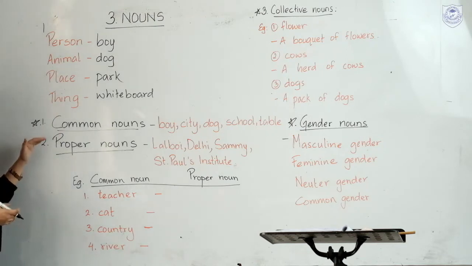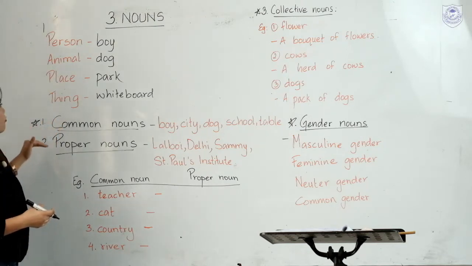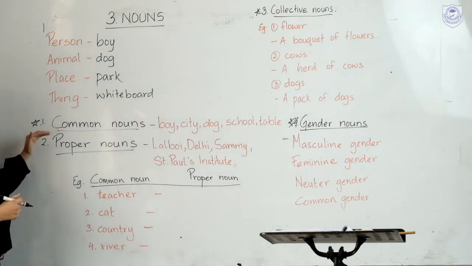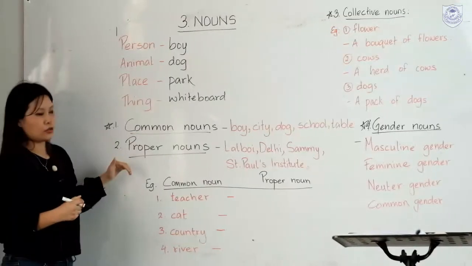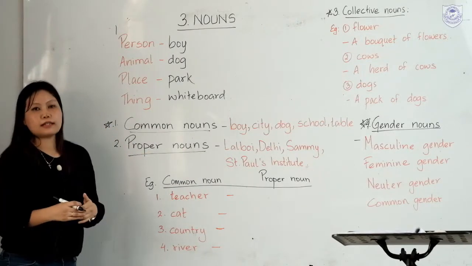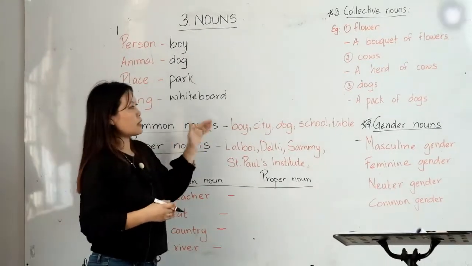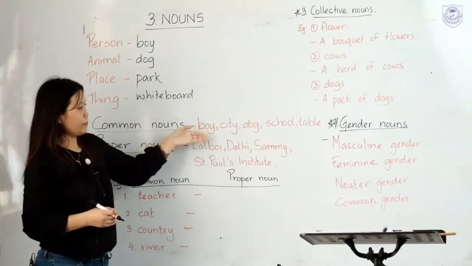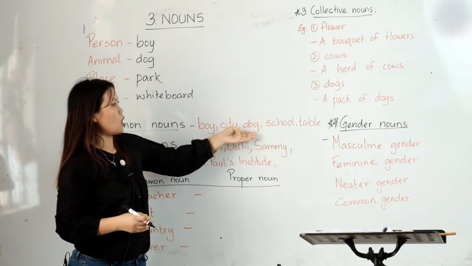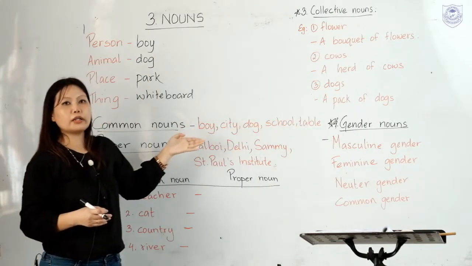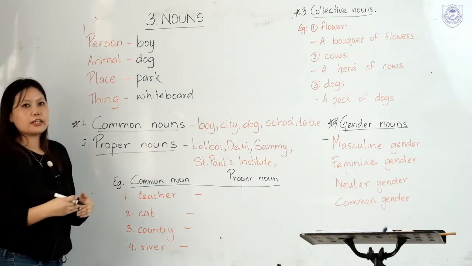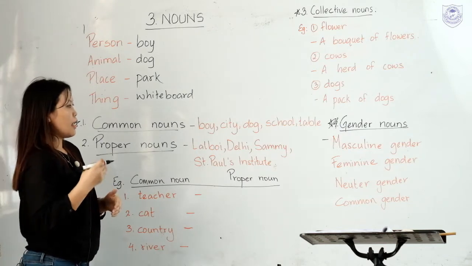Okay, now we will do 4 topics today. The first one is common nouns, and the second will be proper nouns. Let's do this together. When we say common nouns, it is the common name of a person, animal, place or thing. Here I have written down some examples. Boy, city, dog, school, table. These are all common nouns. Okay? And then when we say proper nouns, it is the special names of a person, animal and place.